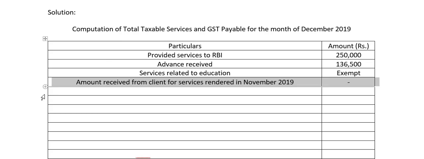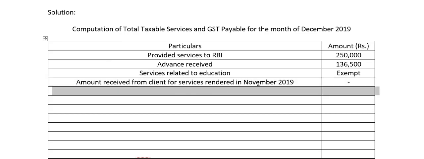Amount received from client for services rendered in November 2019. This is important. Service is provided in the previous month itself, so you have already paid tax on that amount in the previous month. Nothing with regards to this month is given, so we will take it as nil. We will not take anything here.